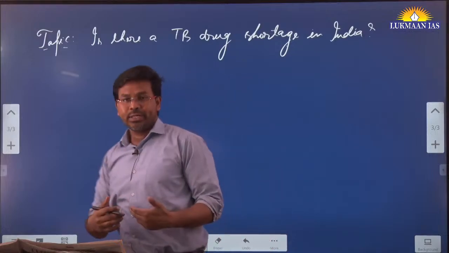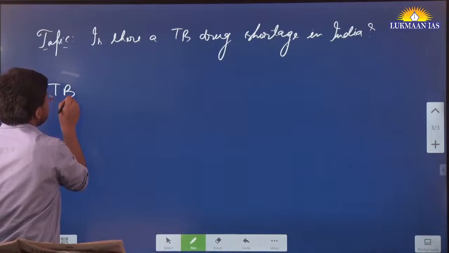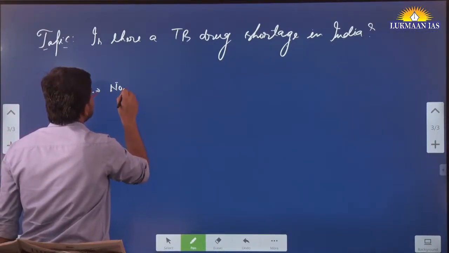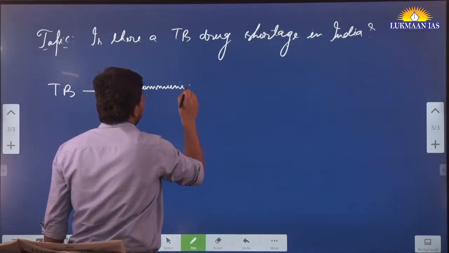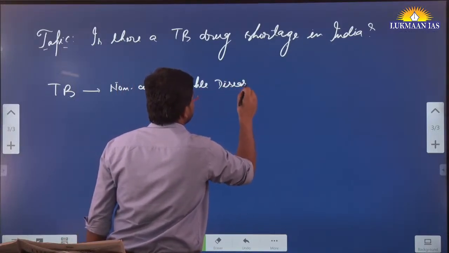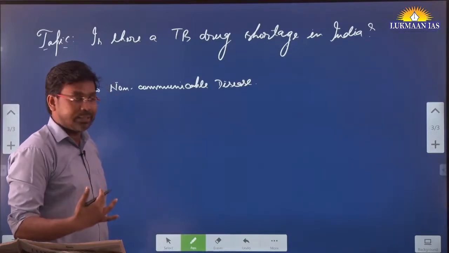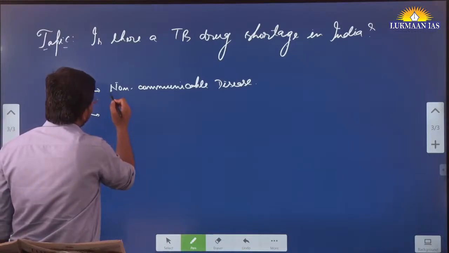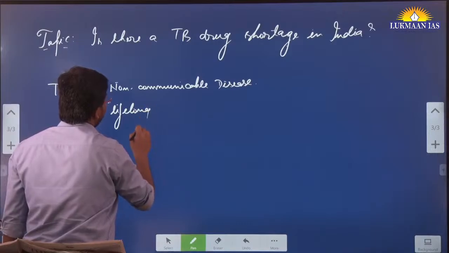Let's discuss it. So what is tuberculosis? Tuberculosis, in short, is written as TB. It is a non-communicable disease. Once a person is affected by TB, generally it may exist with the person lifelong.